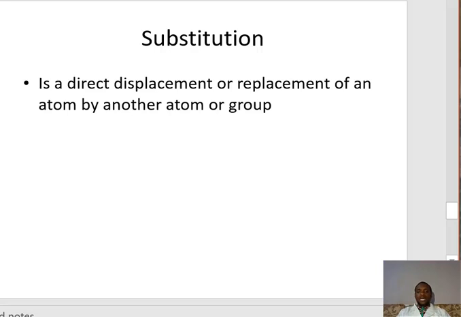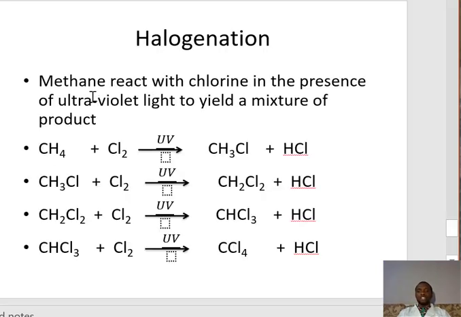and give us haloalkanes. Now, when you look at a very simple reaction of halogenation here, or chlorination of methane, methane reacts with chlorine in the presence of ultraviolet light to yield a mixture of products. That is, the products that will be given will be haloalkanes, or alkyl halides too. This reaction is going to give us a mixture of products, meaning that we can have different products being produced.